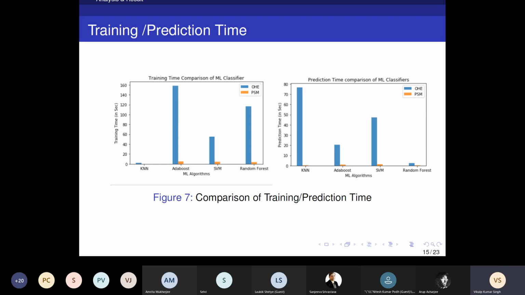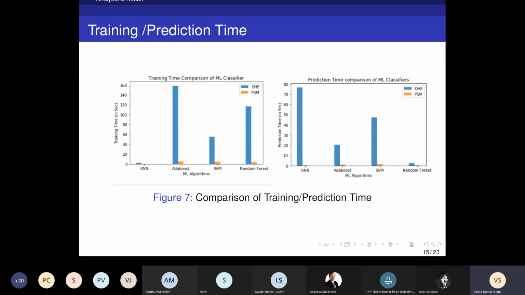Now we focus on computational cost. We focus on what the effect is on training time and prediction time. First of all, we saw the training time and prediction time comparison visually in the bar graph. There is a large difference between the training and prediction time. The blue bars are OHE time in seconds, and the orange bars show PSM training time and prediction time. So there is a large difference.